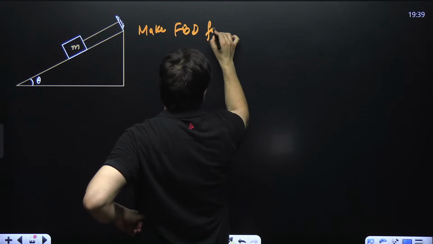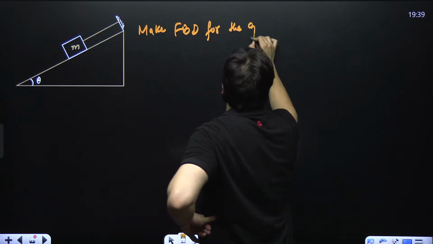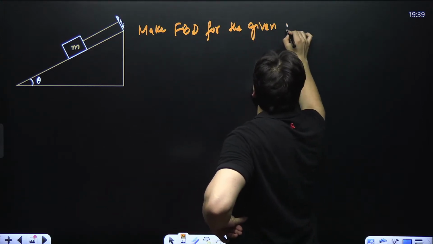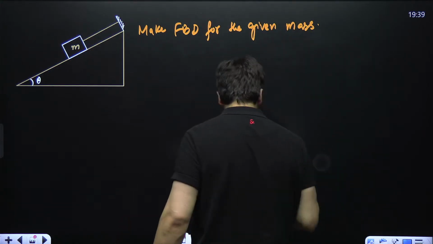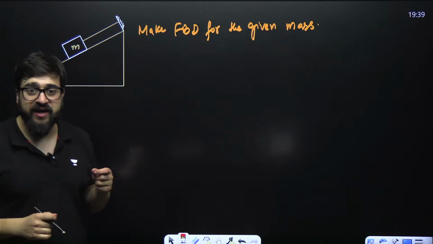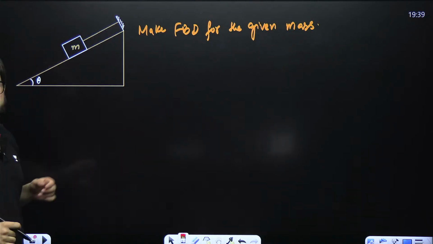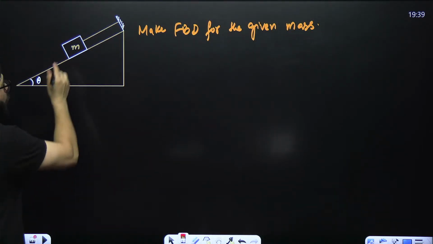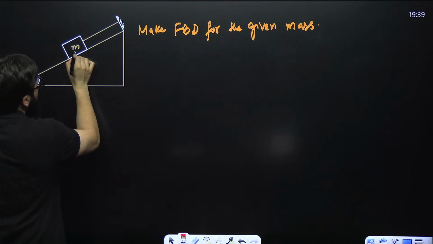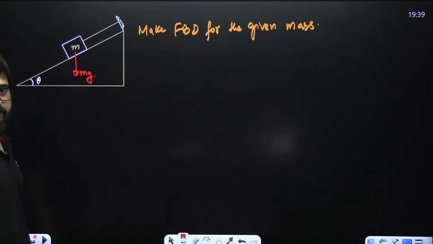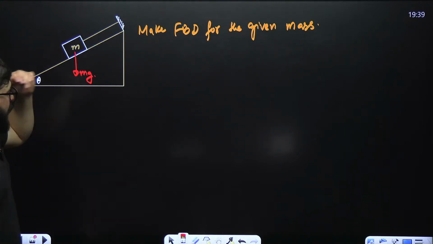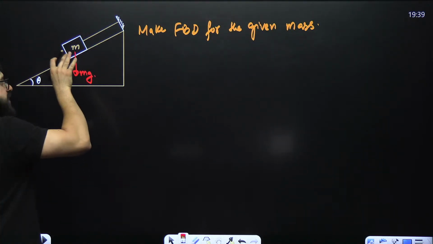Okay, now let's make the FBD for the given mass. Guys, what is the first thing we are supposed to do? The very first thing we are supposed to do is draw the forces acting on the body. What is the force over here? Guys, if this is mass, we say in the downward direction, it will obviously be mg. Now, tell me one thing. Is there any other force?